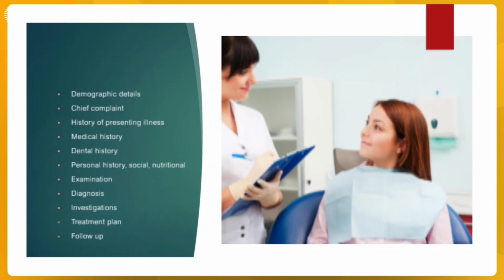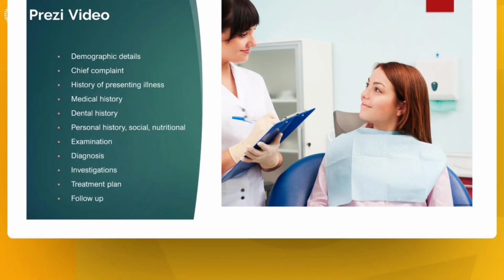Now, what is the structure of case history? First of all, we record demographic details, which includes the patient's name, age, sex, and so on. We'll take a look at it in detail. Then there's chief complaint, the history of presenting illness, medical history, dental history, personal history, social and nutritional history. Once you're done recording all these things, then you can proceed with examination, diagnosis, investigations, treatment plan, and follow-up.